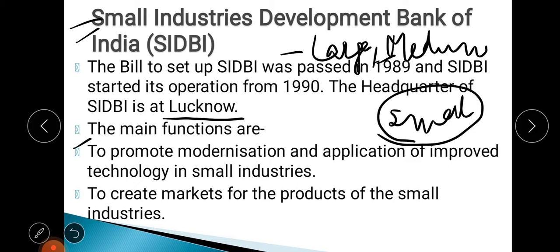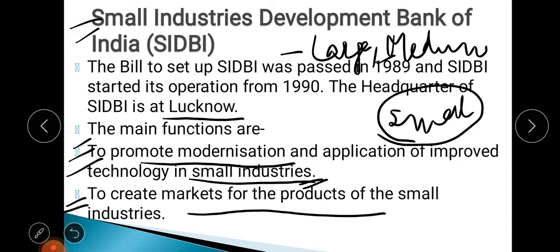Now the main function of SIDBI is to promote modernization, that means the use of modern, improved technology and new machines in these small industries. That is the main function: how small industries can use new machines and upgraded technologies. That is the first role of SIDBI. Then to create a market for the products of the small industry, that means all the products that these industries produce.